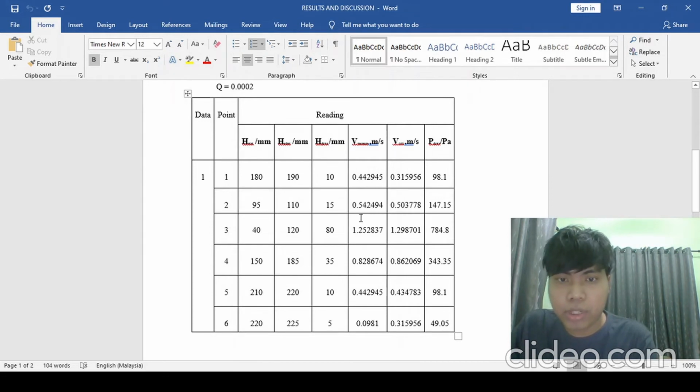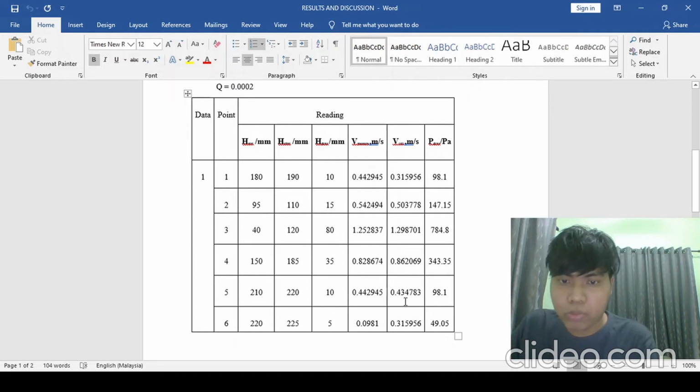For the second point: 0.542494 and then 0.503778, and 147.15 for the pressure. The third one is 1.252837 and then 1.298701 and then 784.8. For the fourth point, 0.828674 and then 0.862069 and then 343.35.